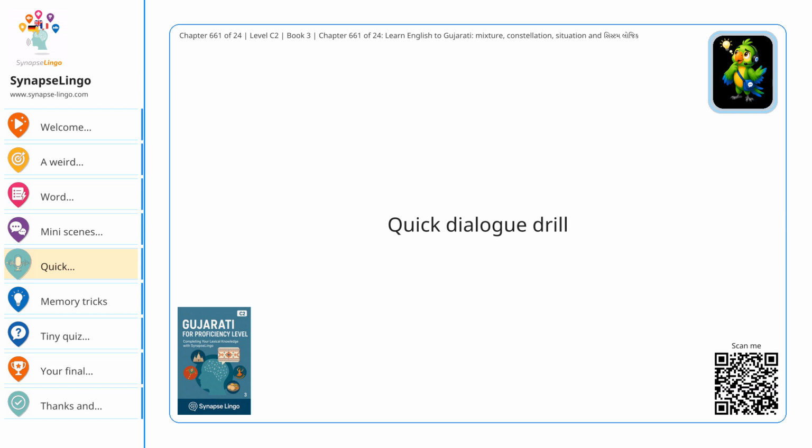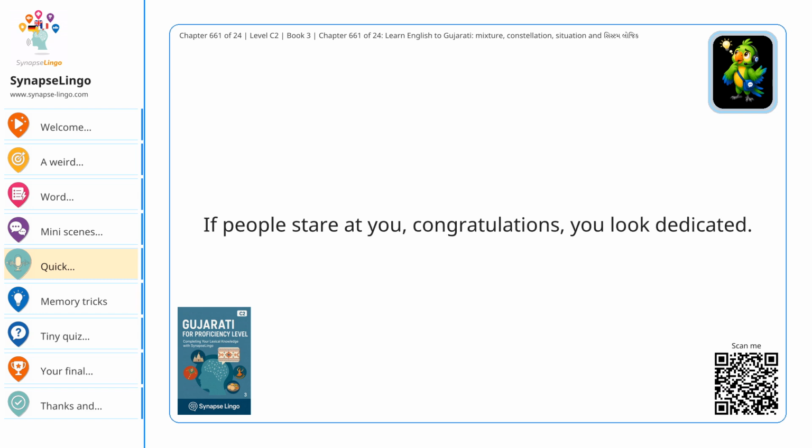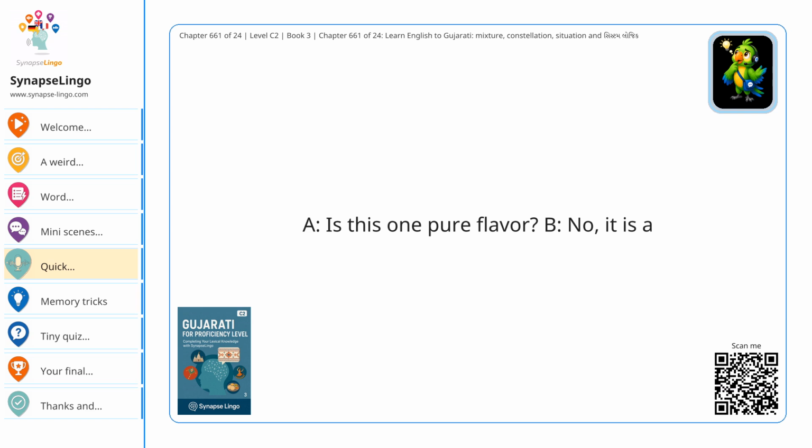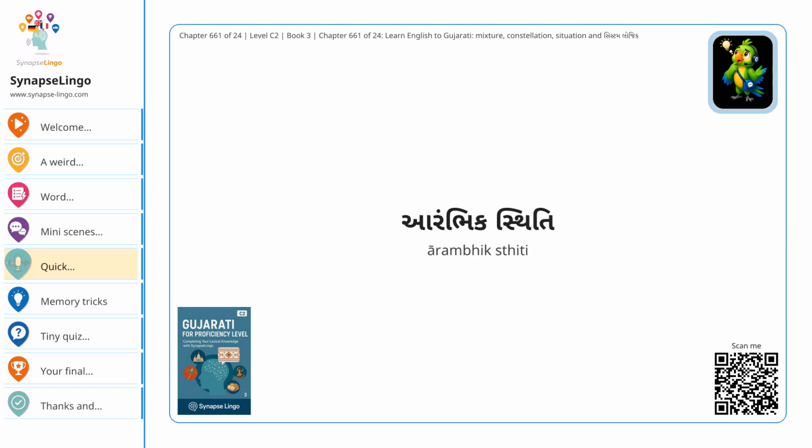Quick dialogue drill. Say these aloud after me if you can. If people stare at you, congratulations, you look dedicated. A: Is this one pure flavor? B: No, it is a मिश्रण. A: What do you see in the night sky? B: A नक्षत्र समूह. A: What is happening here? B: The परिस्थिति is complicated. A: Before we plan, what do we study? B: The आरंभिक स्थिति.